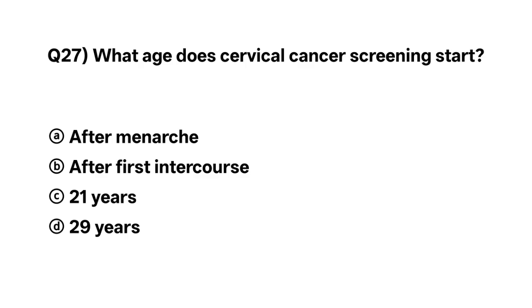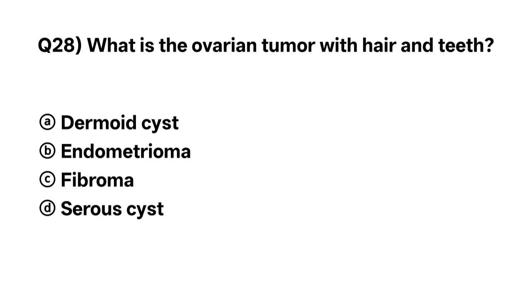Question number 27. What age does cervical cancer screening start? The correct option is C. 21 years. Question number 28. What is the ovarian tumor with hair and teeth? The correct option is A. Dermoid cyst.